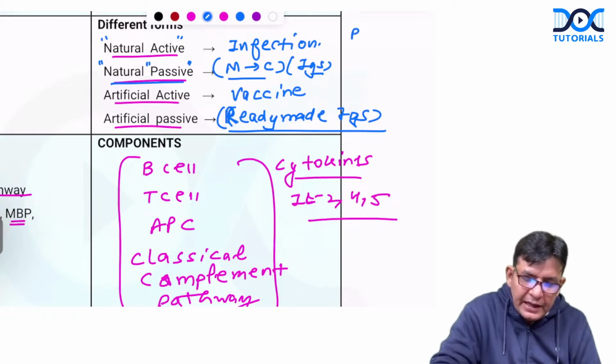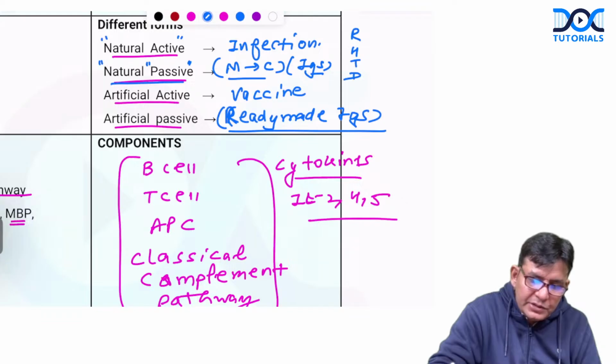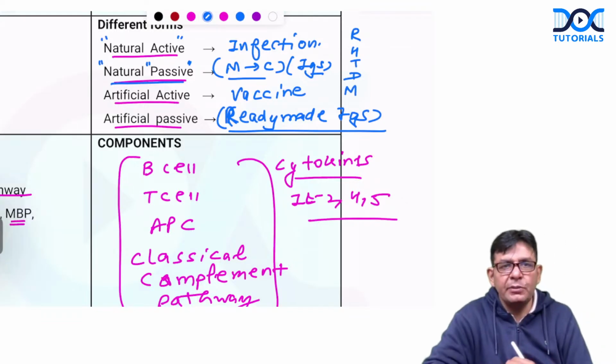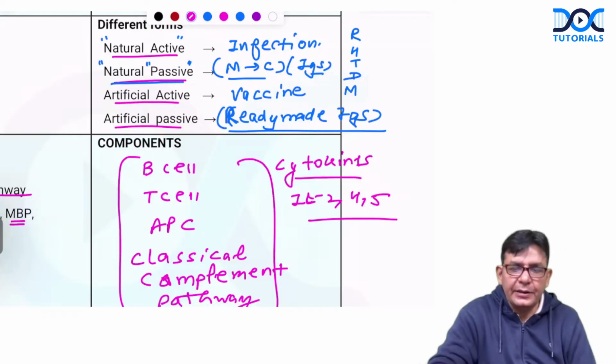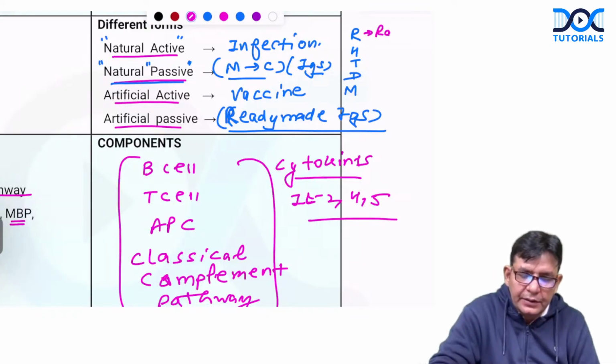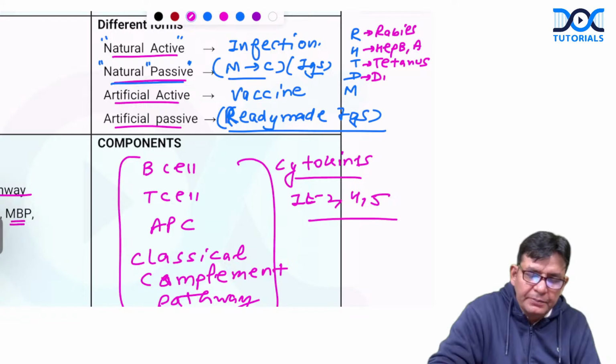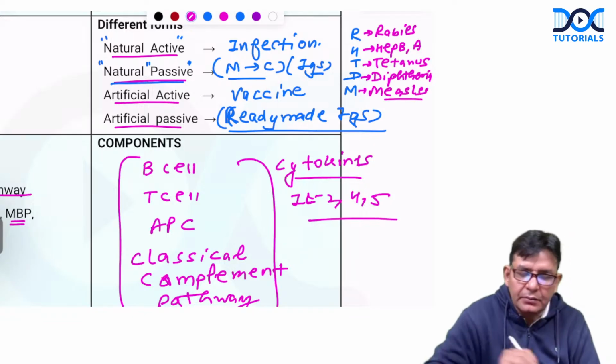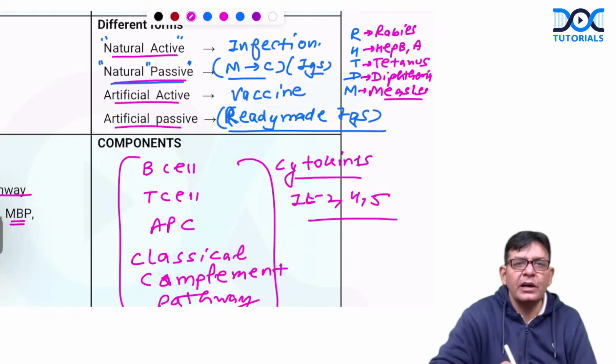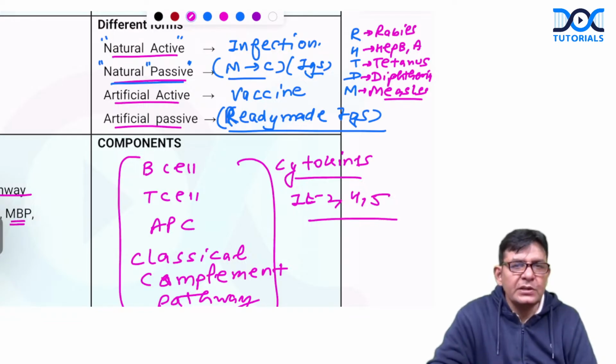So basically, if somebody asks you which immunoglobulins you need to remember, in which diseases the immunoglobulins are there, that is RHTDM. What is RHTDM? R is for rabies, H for hepatitis B and A, T for tetanus, where we have ready-made immunoglobulins, D for diphtheria, where we have immunoglobulins, and M is measles. And even for varicella zoster you have ready-made immunoglobulins available nowadays.